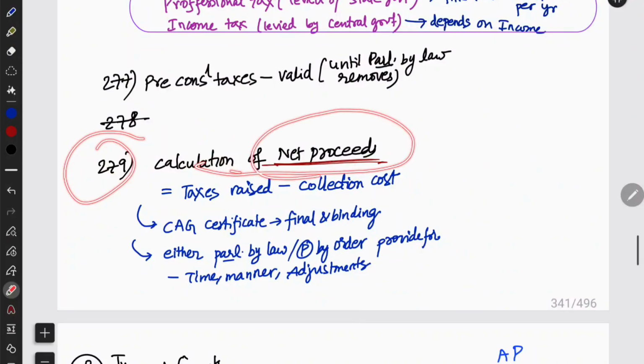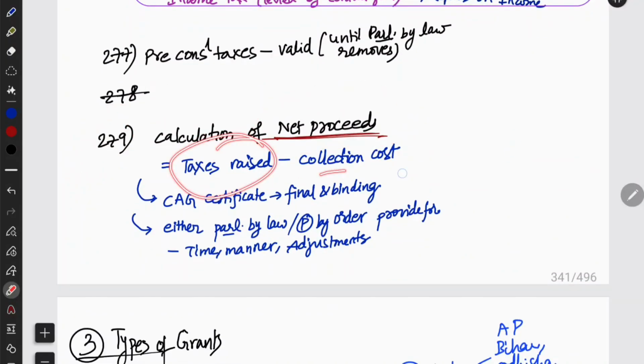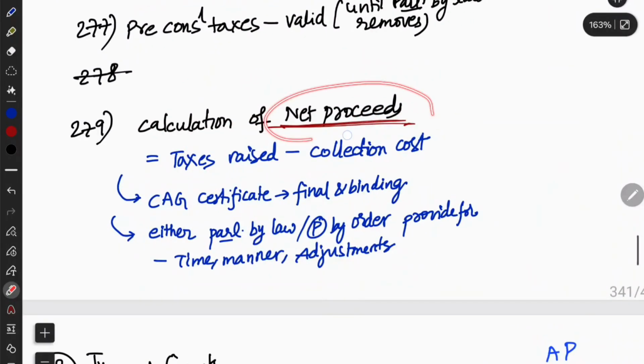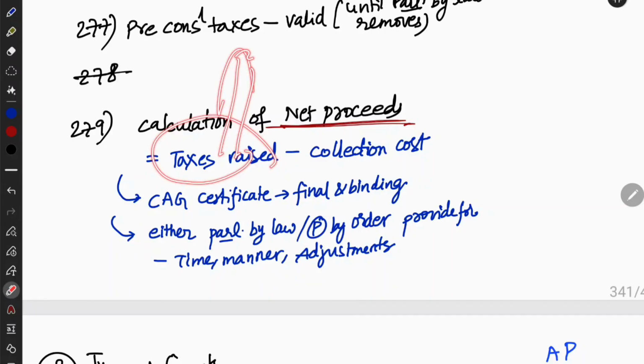So 279 is calculation of net proceeds. Net proceeds implies taxes raised minus collection cost. So whatever taxes we raised, from that we subtract the collection cost. That is net proceeds, which you already know. We have studied net proceeds earlier also. Net proceeds you cannot easily calculate by saying that this is our cost of collection, this much tax we raised, so let us put only this much in the divisible pool for states. No, it cannot happen like that.